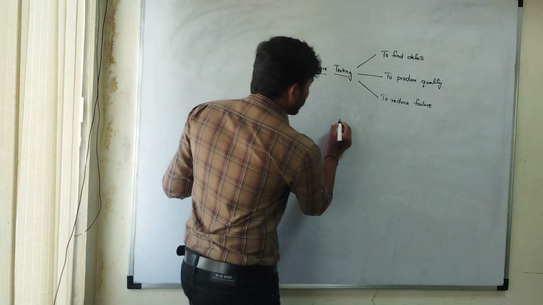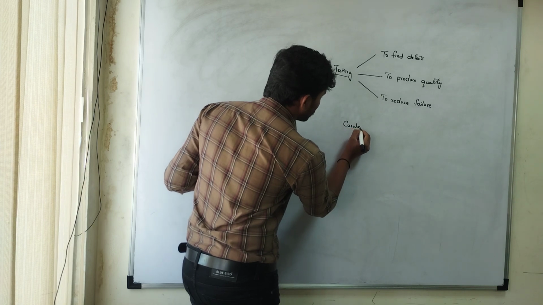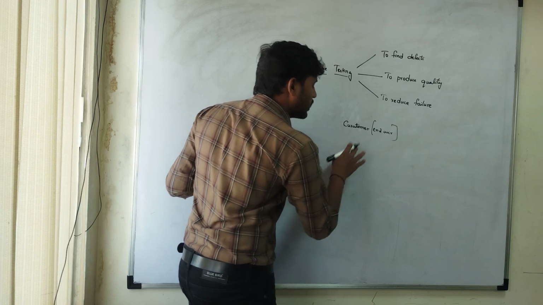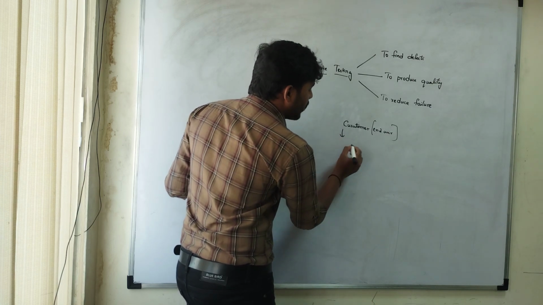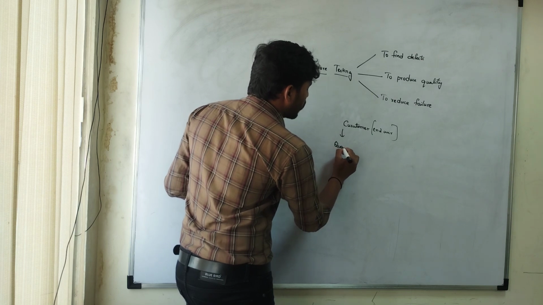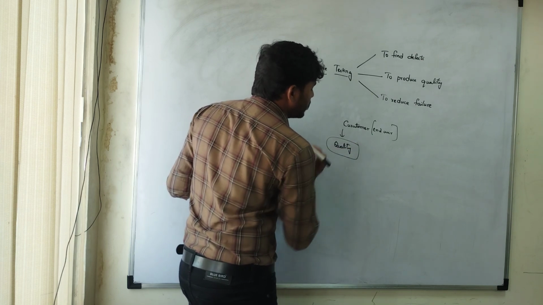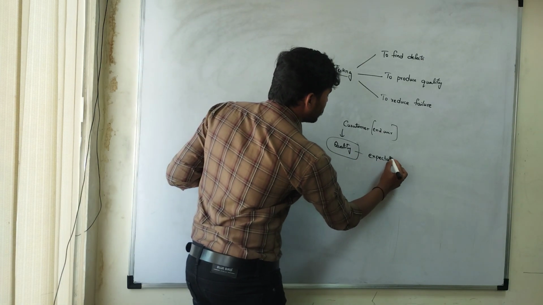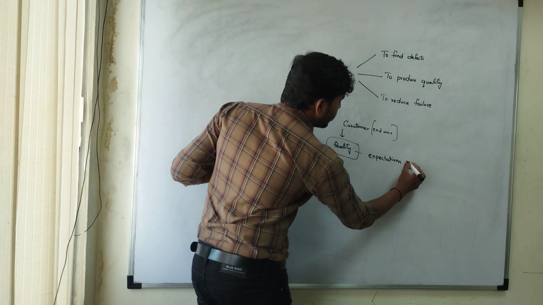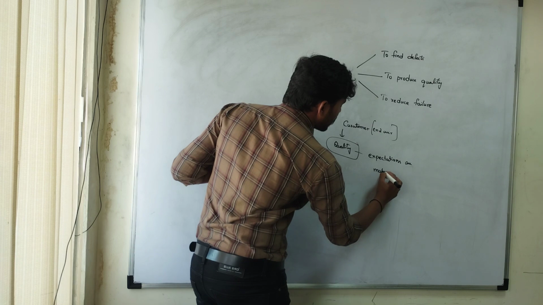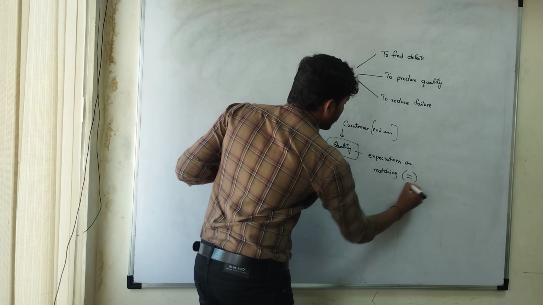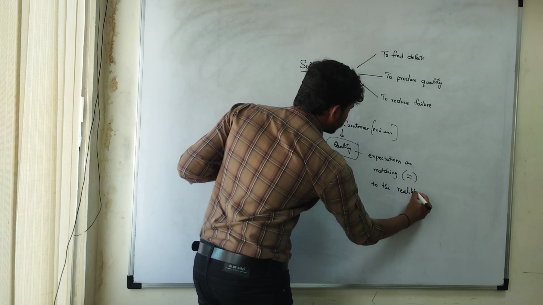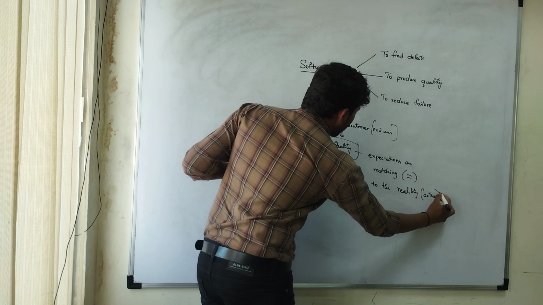Because the customer, or we can say the end user, or client, why are they using our application? They will use it only if it is a quality application. How can we say quality? Quality means the expectations are matching to the reality, which is also known as the actual.